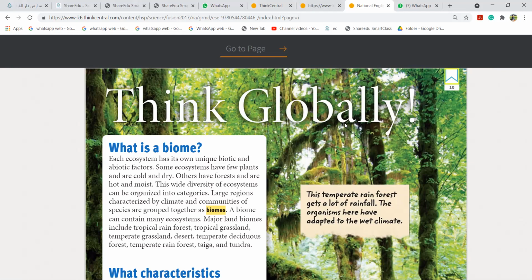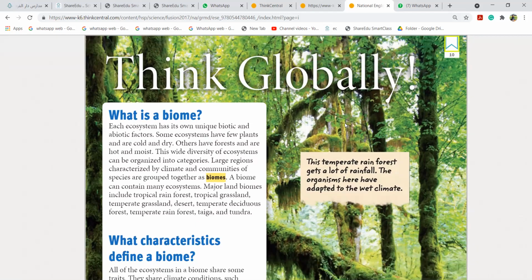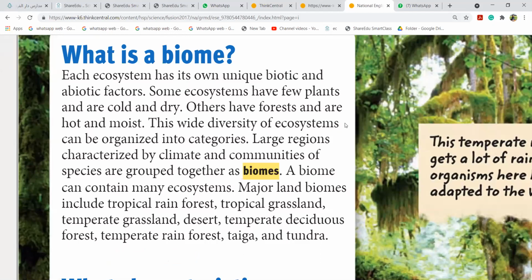Now, what is a biome? This is the new thing you will learn. What is a biome? Biomes, B-I-O-M-E-S. Anyways, if you read this, you will understand it. Malak, can you read this paragraph, please? Okay, miss.